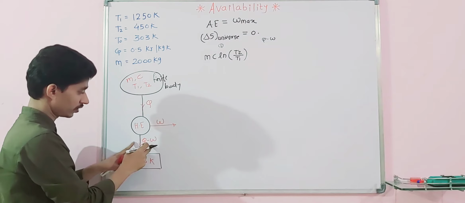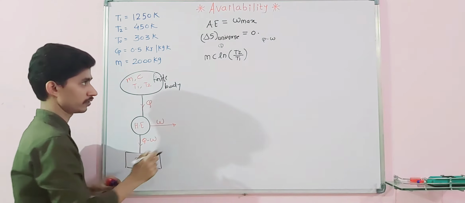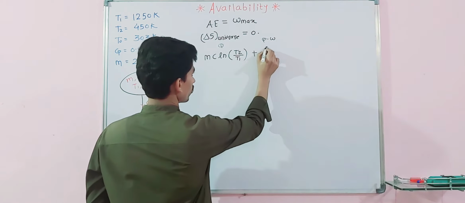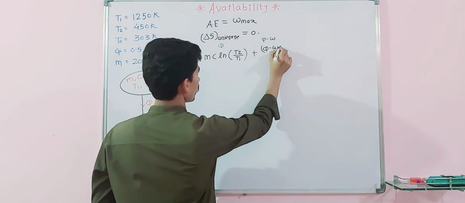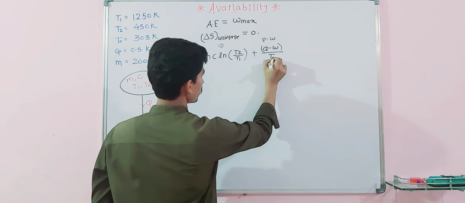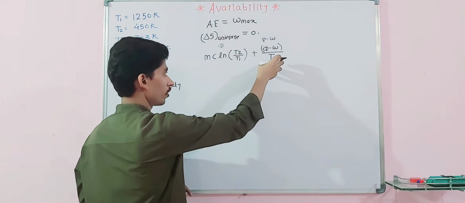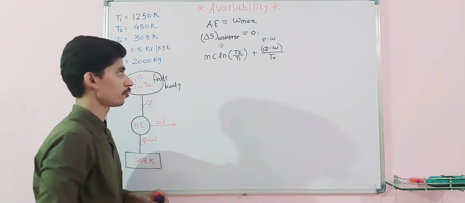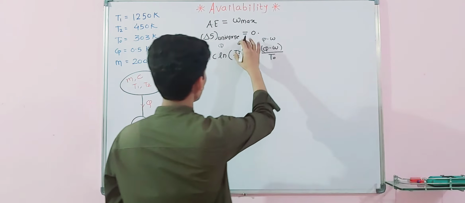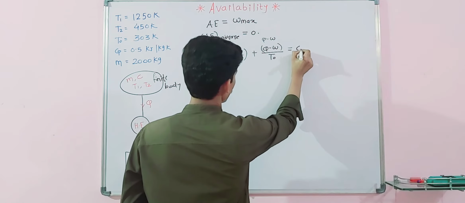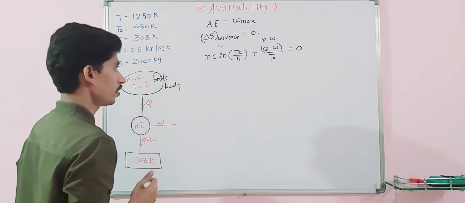Again, for this thermal reservoir, Q minus W will be the heat. So Q minus W is my total heat, divided by the temperature T naught. So Q by T naught is nothing but your entropy. And the total entropy is equal to 0. So how to write this?